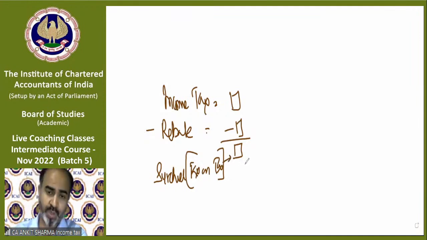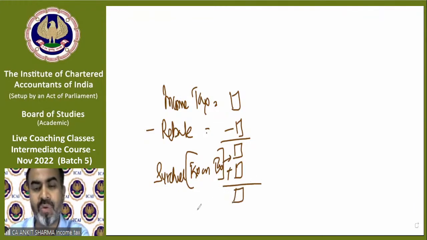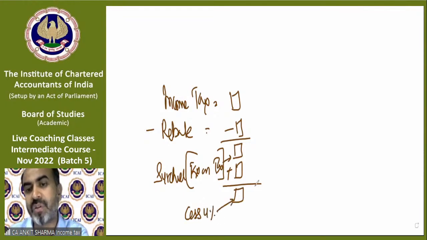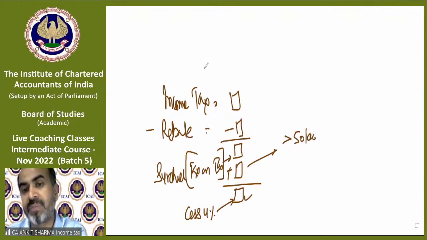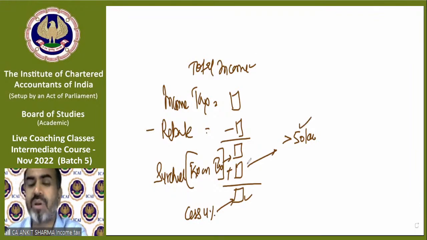In different situations, the surcharge rate will be different. Whatever surcharge is added, that value will be liable for cess. Cess is a fixed 4% on this value, but surcharge is not applicable in each case. Surcharge is applicable only in case of an individual when your total income exceeds 50 lakh rupees. This is your total income. So if it exceeds 50 lakh, then only surcharge will be applicable. But if surcharge is not applicable, cess will always be applicable.